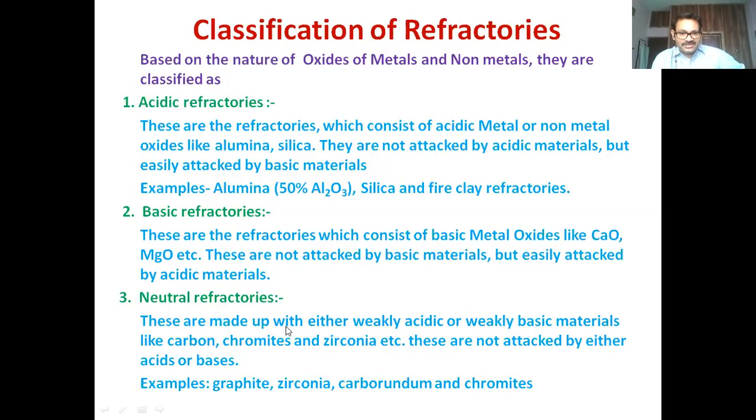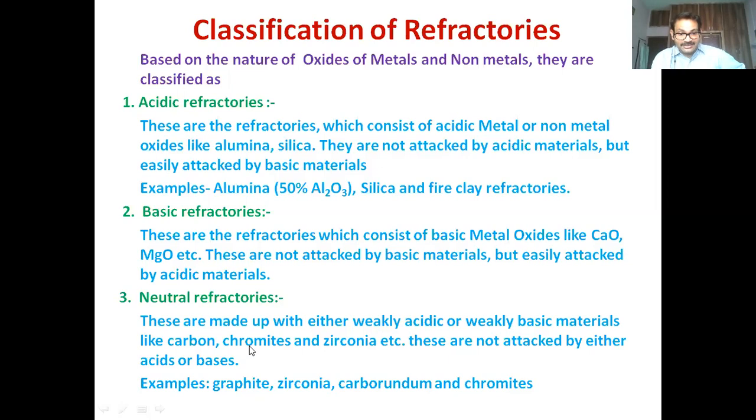What are neutral refractories? Either weakly acidic or weakly basic materials. These are made up of either weakly acidic or weakly basic substances, so they cannot be attacked very easily by either acids or bases. Examples: carbon, graphite is the best example.